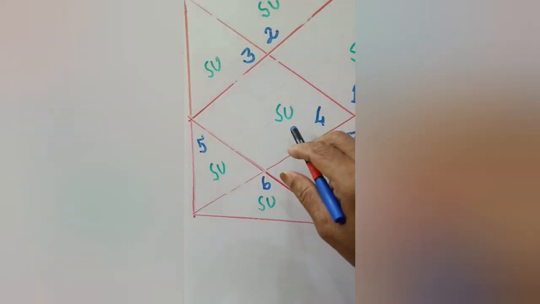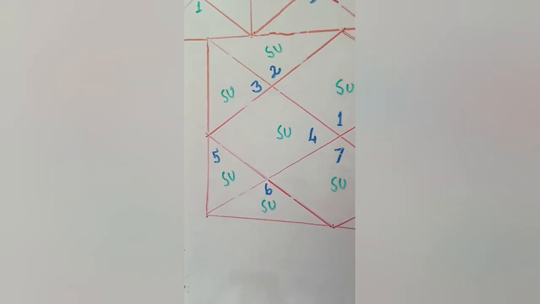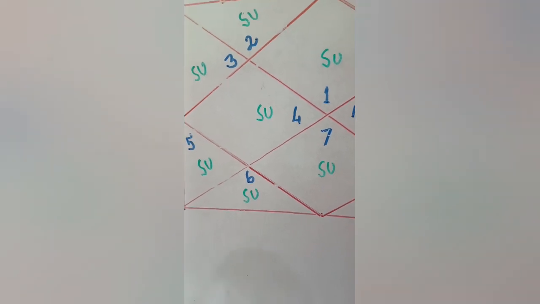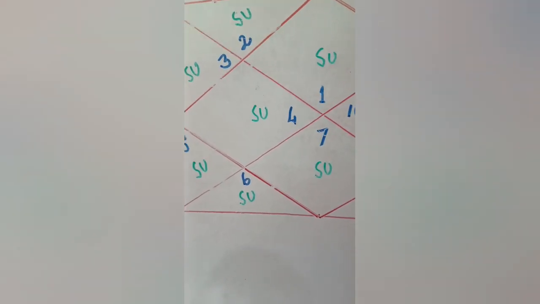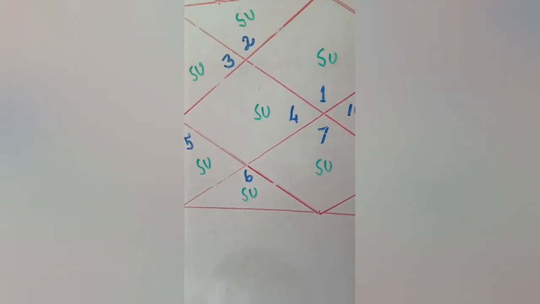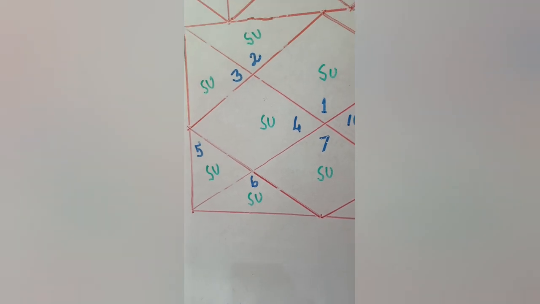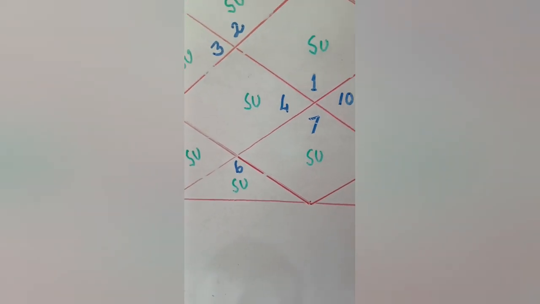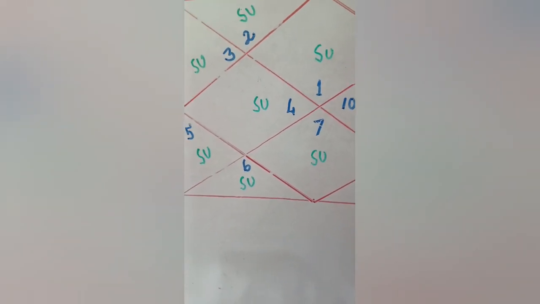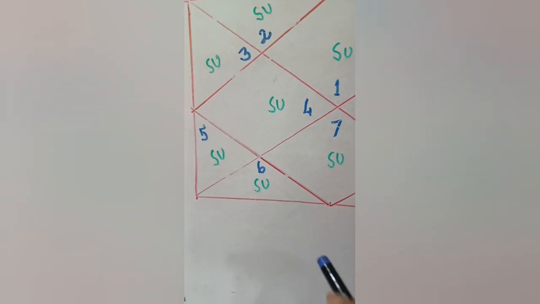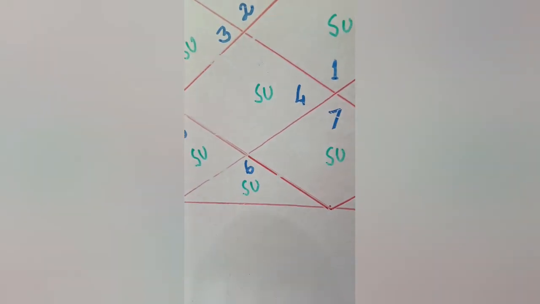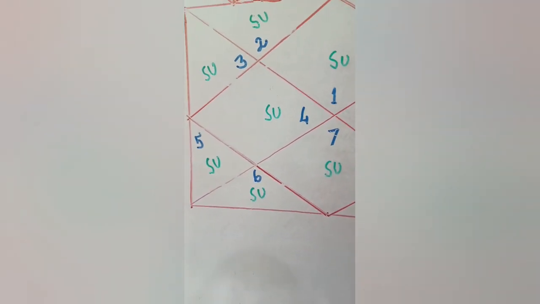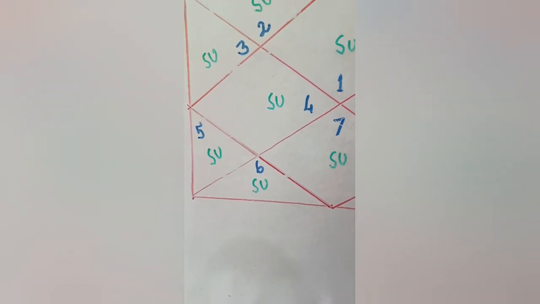Now Sun coming to the fourth house. The fourth house is a house whose signification goes to Moon and also Venus, soft planets, but Sun is a very harsh planet. So Sun is not so good in the fourth house. But if Sun is well placed there, the native gets so much prosperity and wealth in life.